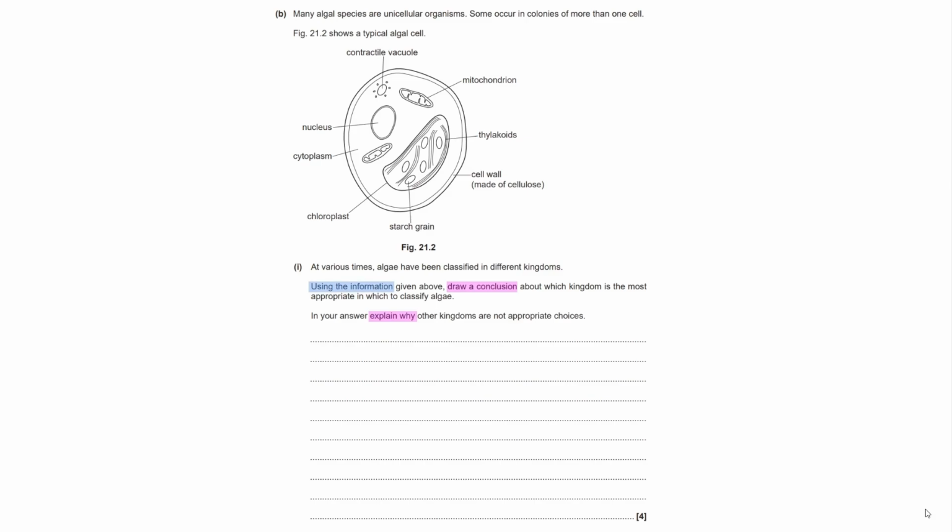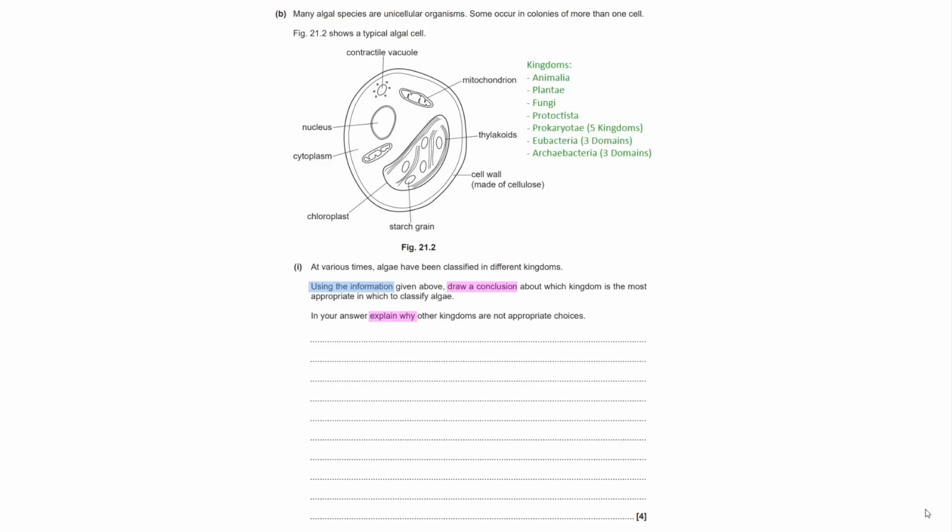We have been given information about an algal cell. We must use it in our answer. Now, because this question is an explain why question, we are going to have to draw upon our own knowledge, particularly because we need to explain why other kingdoms are not appropriate choices. We are not just picking the correct one and then saying why. We have to justify effectively why we think the others are not appropriate choices. So justify is a component here, even though it's not explicitly stated.